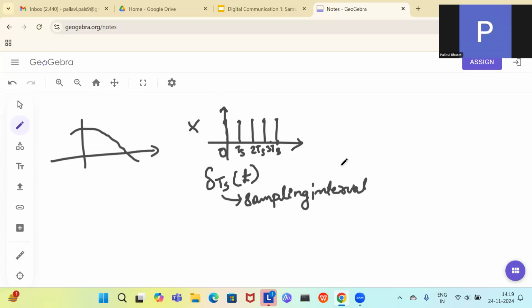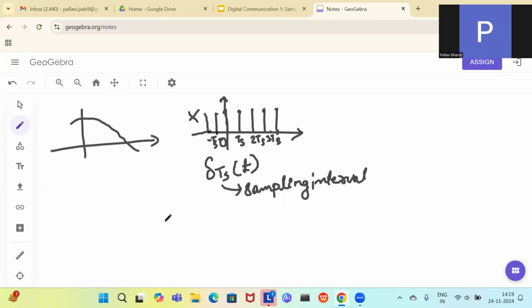On this side also you will have the signals, at minus Ts, minus 2Ts. So this will be the thing.